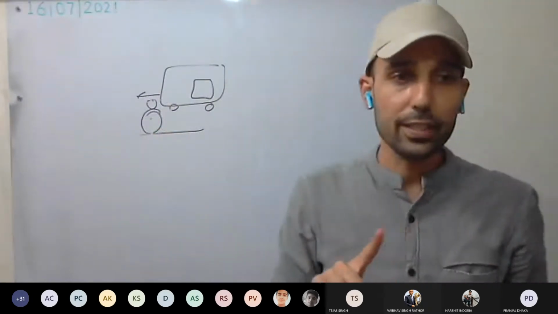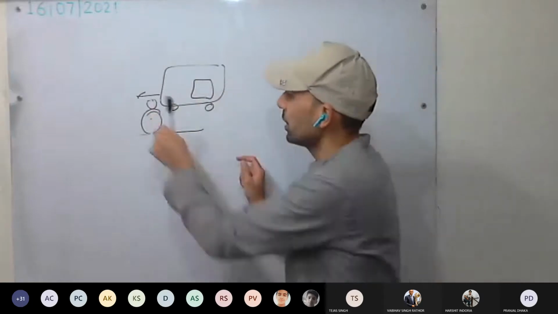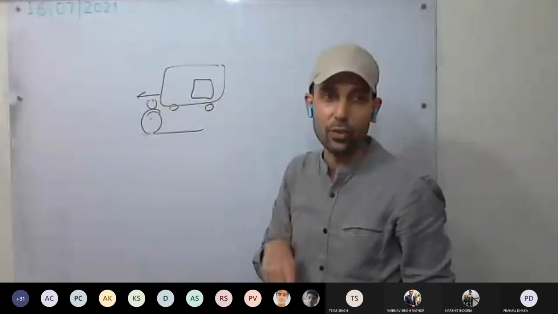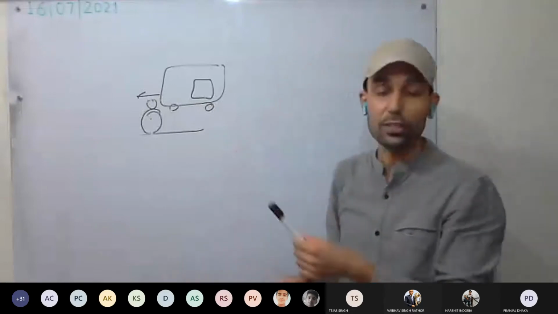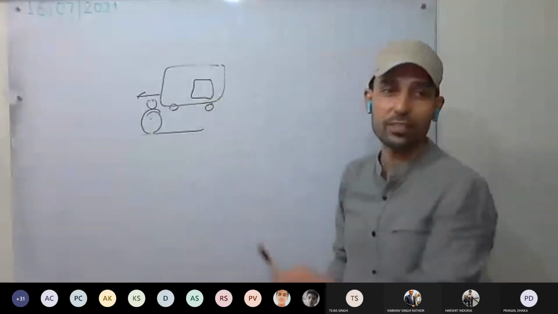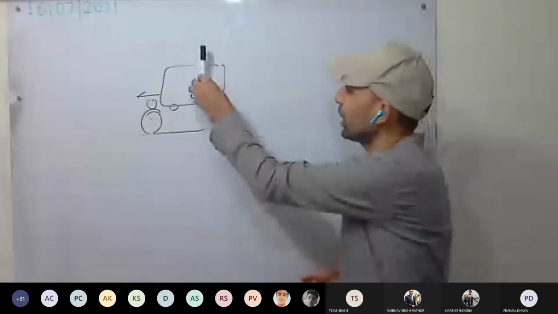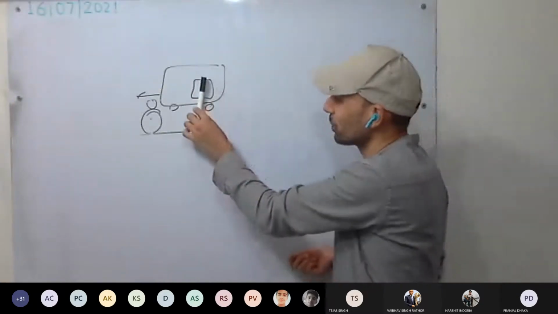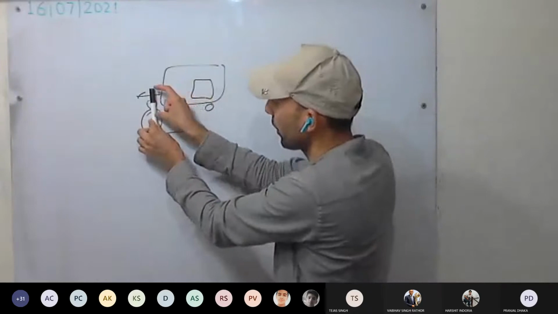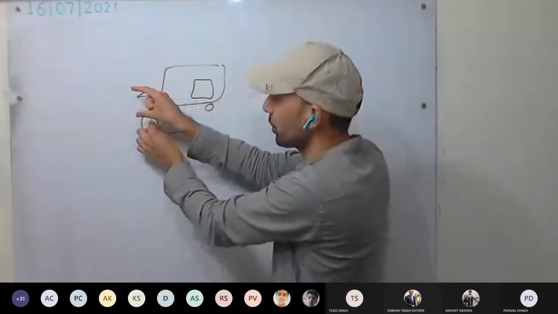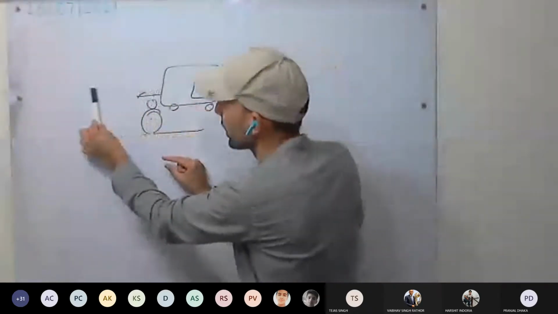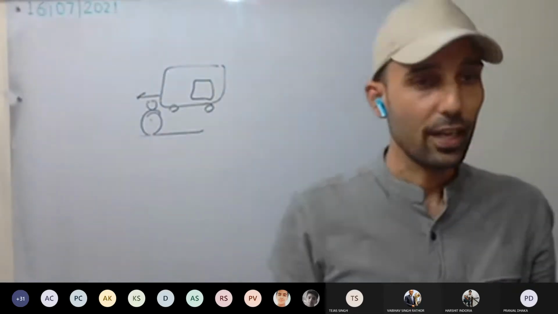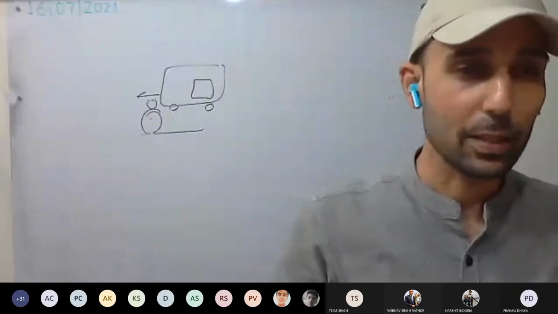So it is always recommended that when you jump out of the train, you must run some distance in the same direction as the train. Don't run in the opposite direction or else you fall with more force. If you jump and start running in this direction, you will fall with more force. As you jump, your upper body is in the same direction, having the motion. So you must run a little bit. Have you understood this one? You have seen it many times in life.